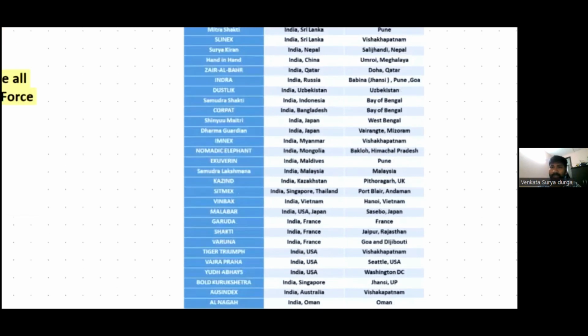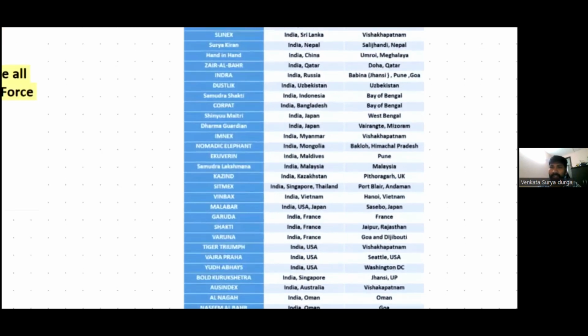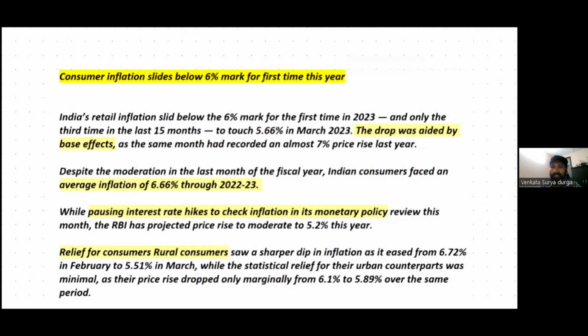Okay, so the next news article for the discussion is about inflation. Recently, the consumer inflation data has been published by the National Statistical Office. It says that consumer inflation slides below the 6% mark for the first time this year.